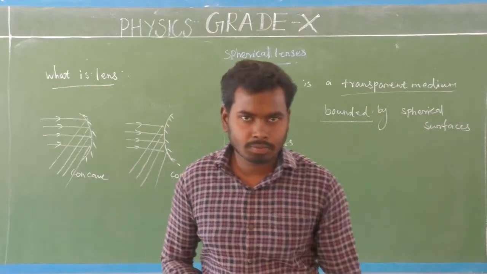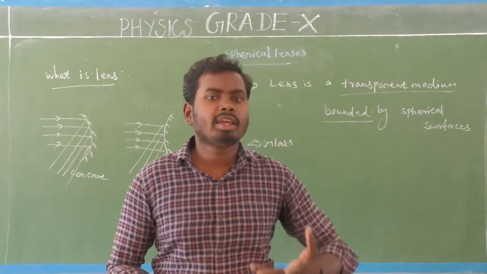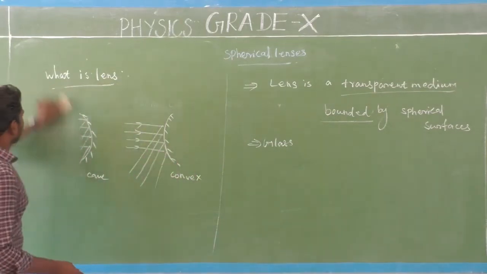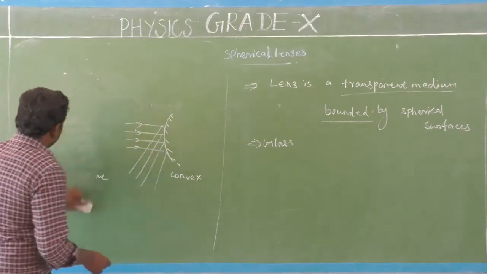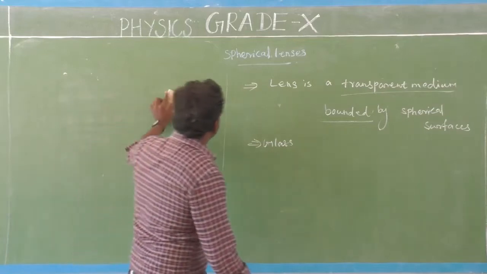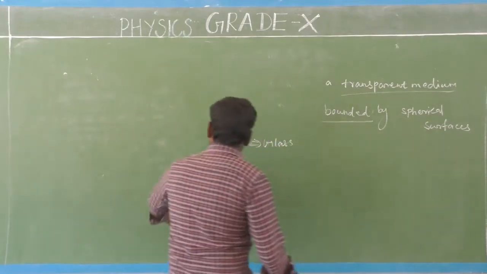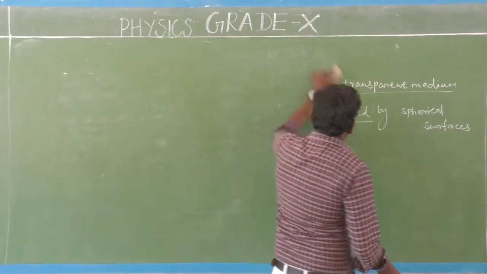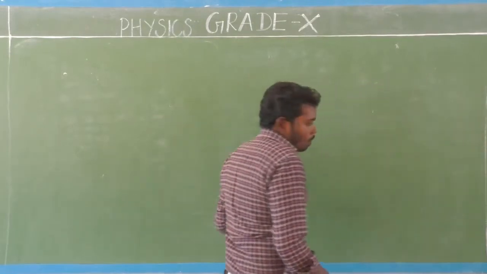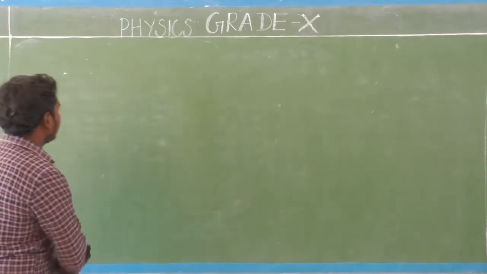the types of spherical lenses. So next one is types of spherical lenses.